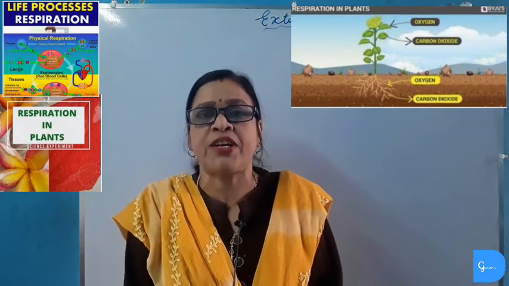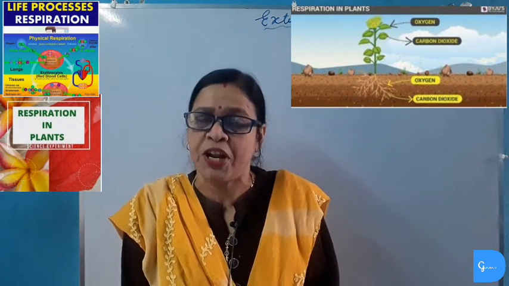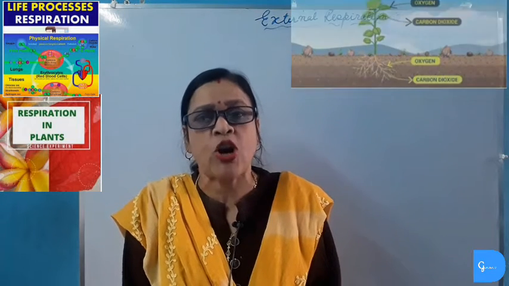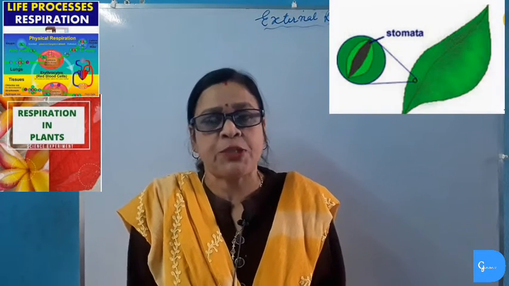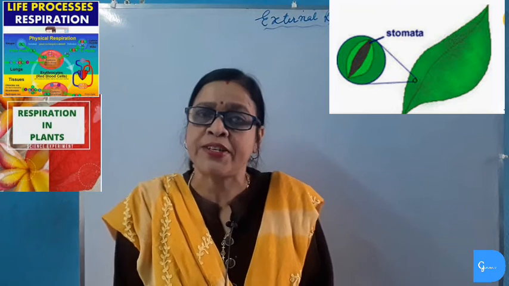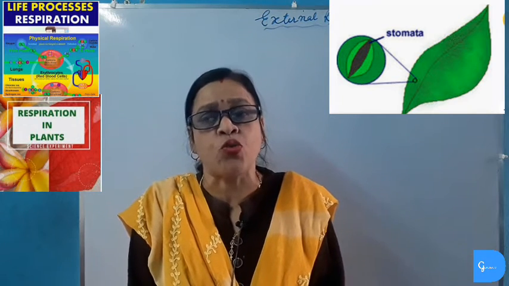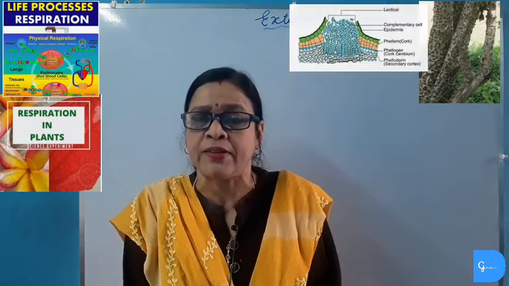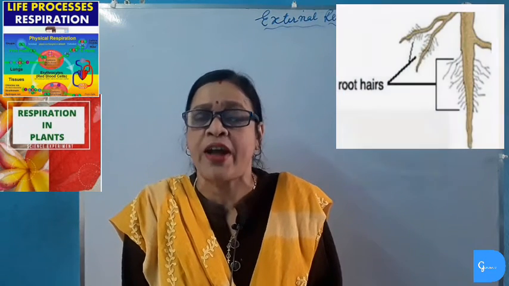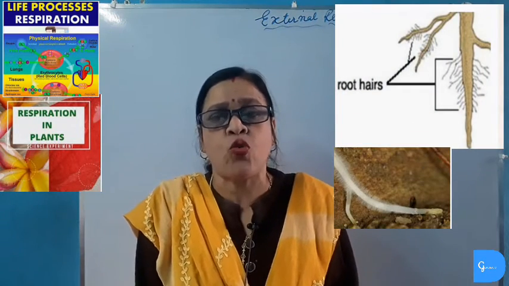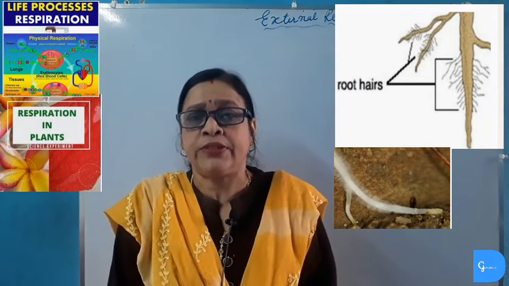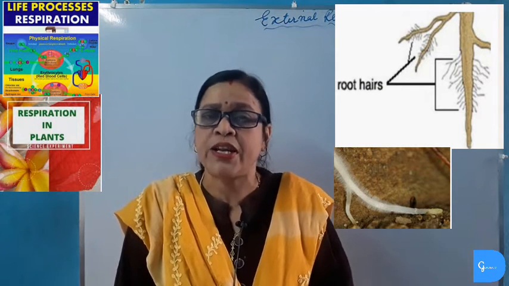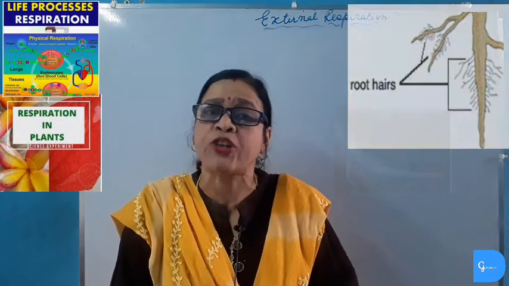There is no coordination between different parts of the plant in respiration. For example, the respiration in leaves is carried out by stomatal openings present in leaves. The respiration in stems is carried out by lenticels. And the respiration in roots is carried out by root hairs, which absorb oxygen from the soil particles. Soil particles contain lots of air, and from this the root hairs absorb oxygen, and then root hairs transport this oxygen to different parts of the roots. But there is no coordination between different parts of the plants.